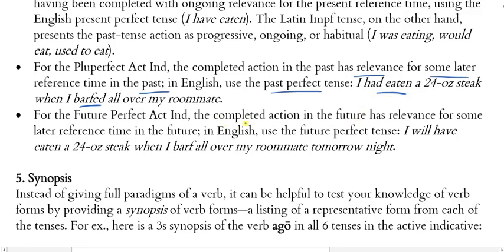And then for the future perfect active indicative, the completed action in the future has relevance for some later future time in the future. And in English, we use the future perfect tense. So I will have eaten a 24-ounce steak when I barf all over my roommate tomorrow night. So the utterance time is now. The barfing is tomorrow. But tomorrow when I barf, I will have done the eating right before the barfing. Okay? And of course, the eating of the steak is relevant to the barfing.